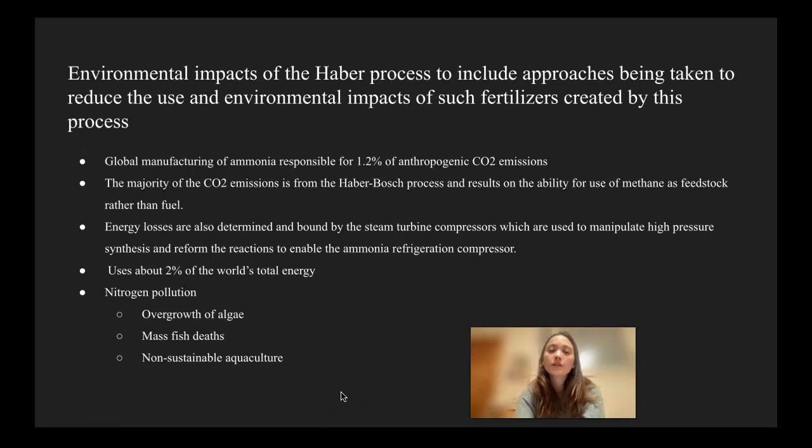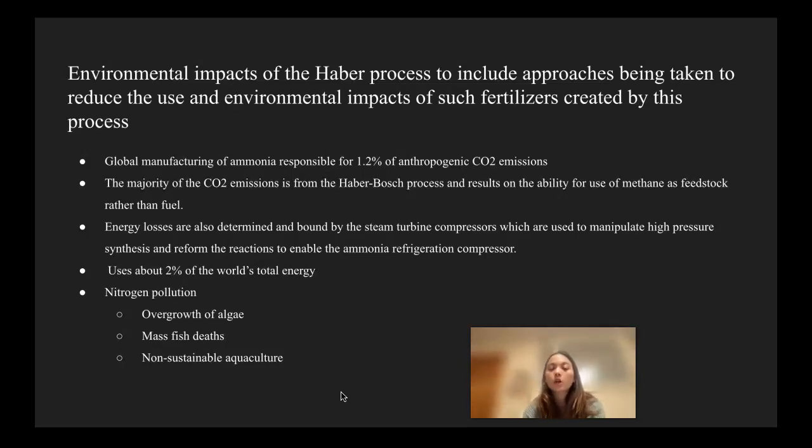Lastly, what are the environmental impacts of the Haber process, including approaches being taken to reduce the use and environmental impacts of the fertilizers created by this process. Global manufacturing of ammonia is responsible for 1.2% of anthropogenic carbon dioxide emissions.